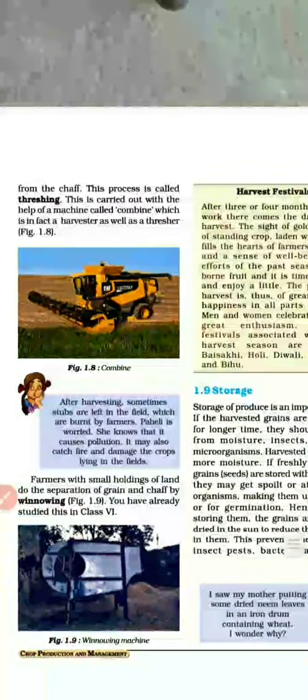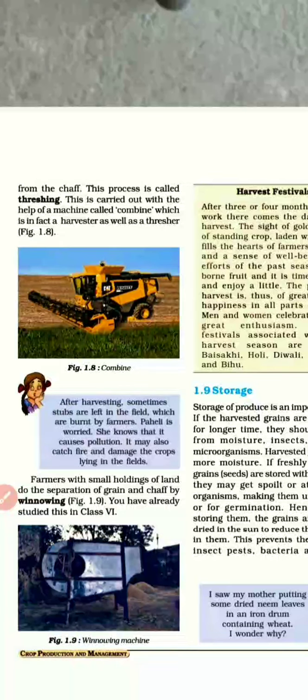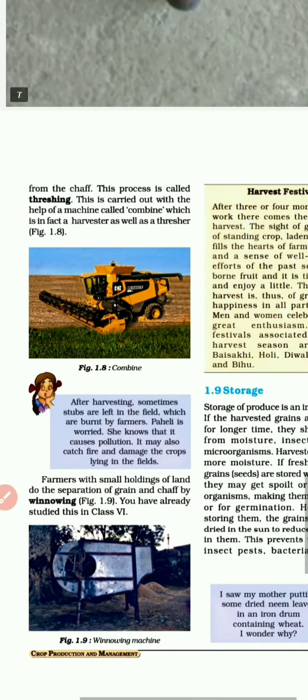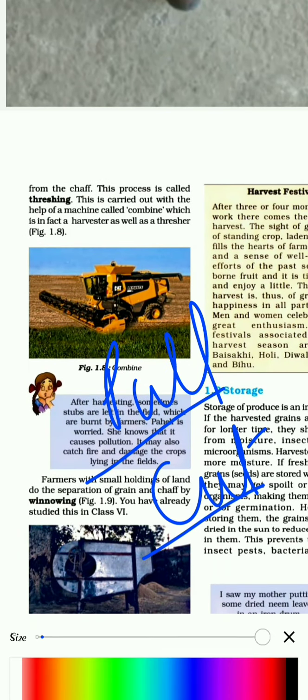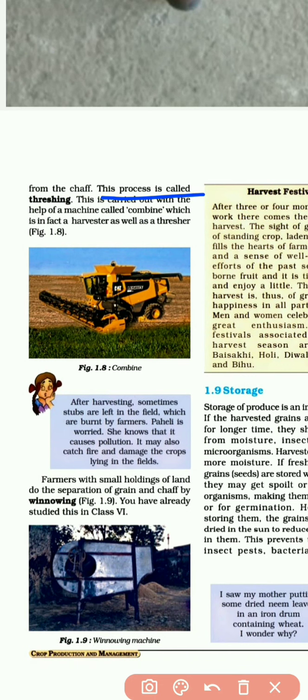from the chaff. The process is called threshing. Underline this line also, till threshing. Till threshing, underline. This is carried out with the help of a machine called a combine, which in fact is a harvester as well as a thresher.